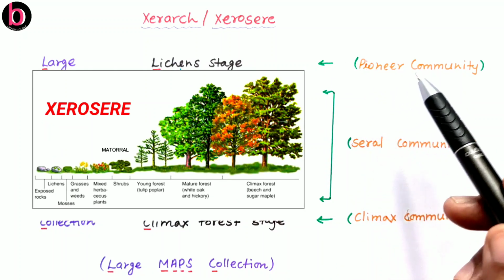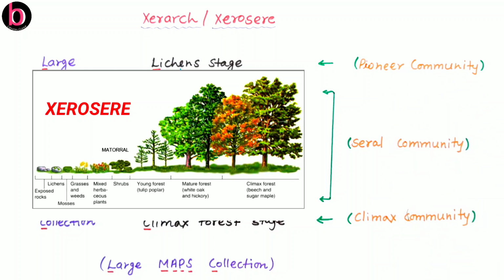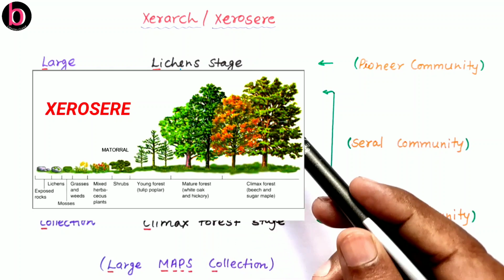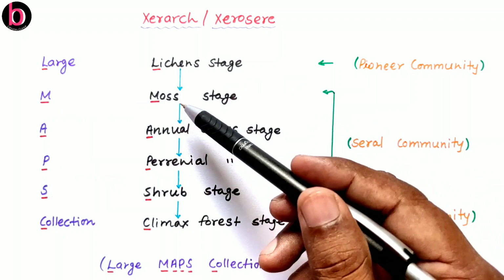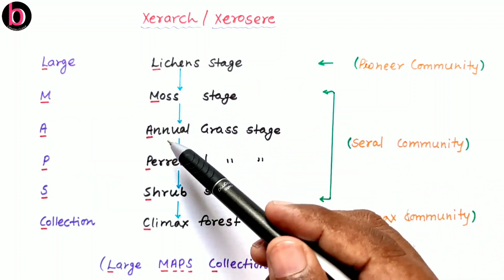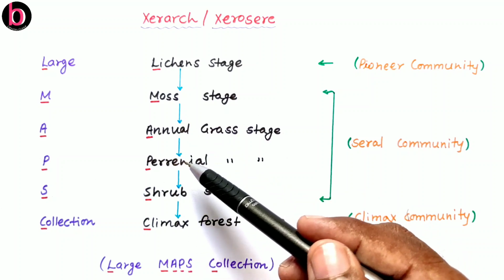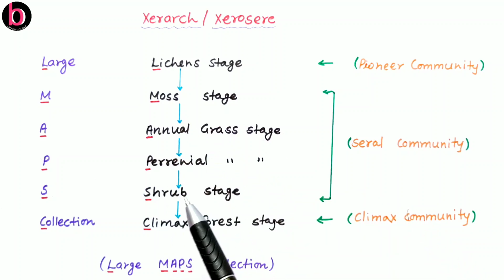Lichens are the pioneers which are growing in dry areas, while the climax community is here forest, and all these are transitional or intermediate, or we can say serial communities, which are gradually replaced by the next one. Like lichen is replaced by moss stage, then moss stage is replaced by annual grasses, this is replaced by perennial, perennial is replaced by shrub stage, and finally all the shrubs are getting replaced by climax dense forest.